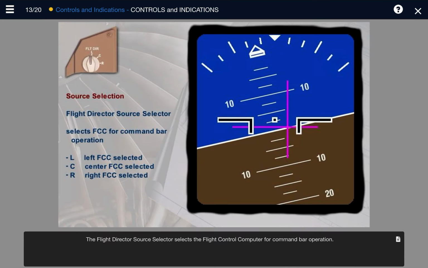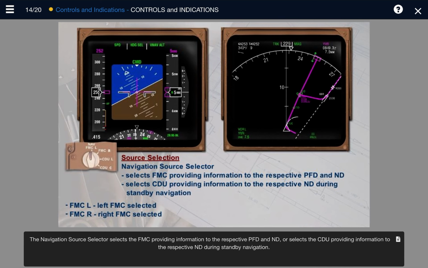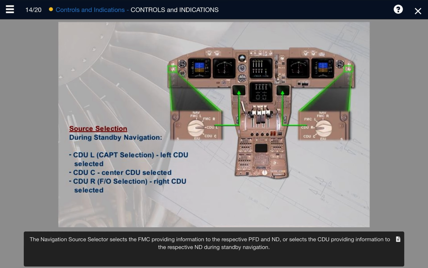The flight director source selector selects the flight control computer for command bar operation. The navigation source selector selects the FMC, providing information to the respective PFD and ND, or selects the CDU, providing information to the respective ND during standby navigation.